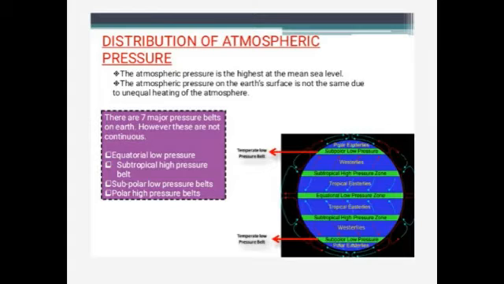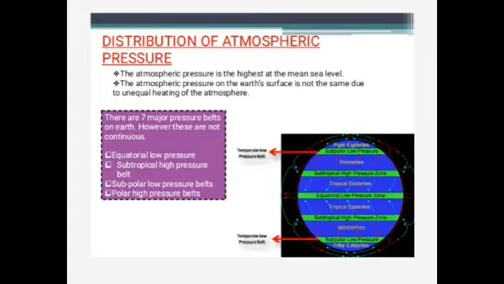At some places it is modified by the Earth's rotation, and there are 7 major pressure belts on the Earth. How many pressure belts? 7 major pressure belts. However, they are not continuous, but in the picture you can see the pressure belts. Okay, so the first one is the equatorial low pressure belt. It extends between 5 degrees north and 5 degrees south latitudes.